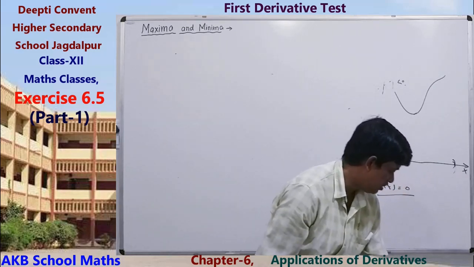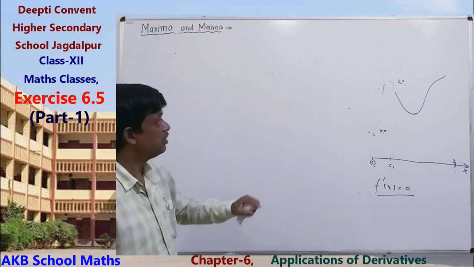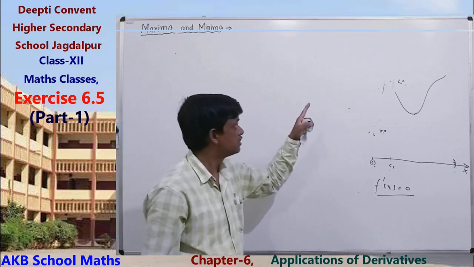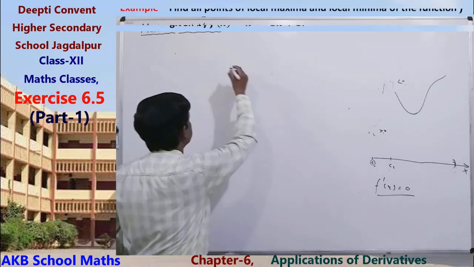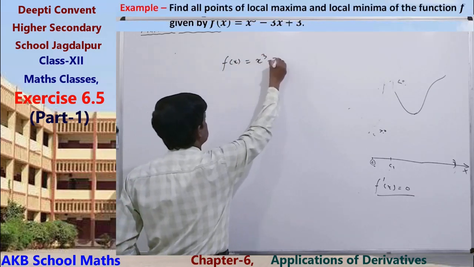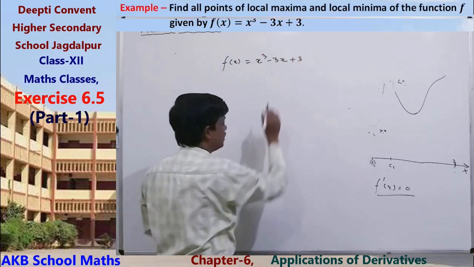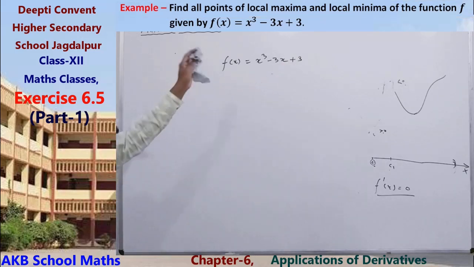Take an example: the function f(x) equals x cube minus 3x plus 3. This is the given function.